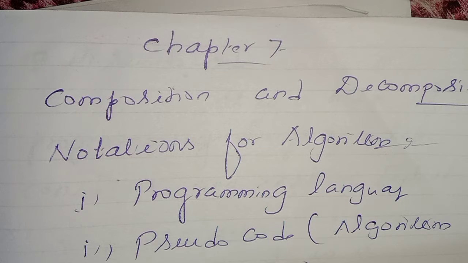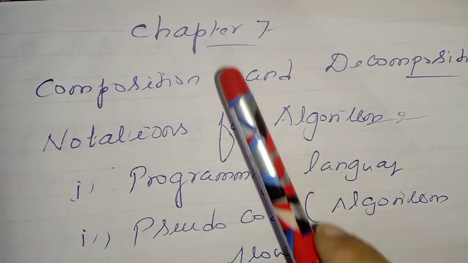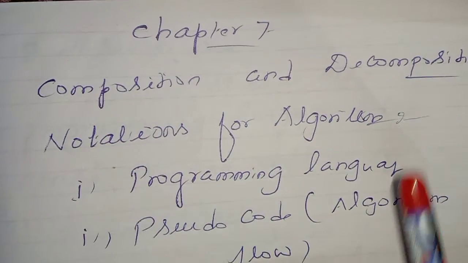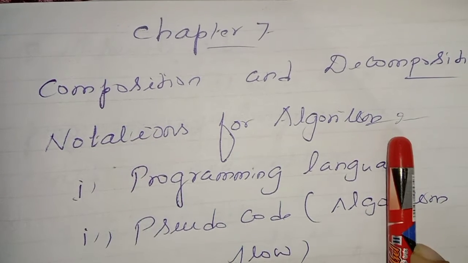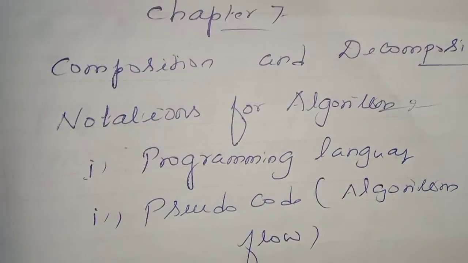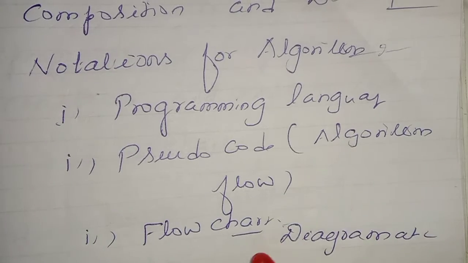Okay, let me start the class. So chapter 7 has got composition and decomposition. What is actually composition? Before going to that, you should know notations of algorithm. The notations of algorithm: programming language, pseudocode, flowchart.